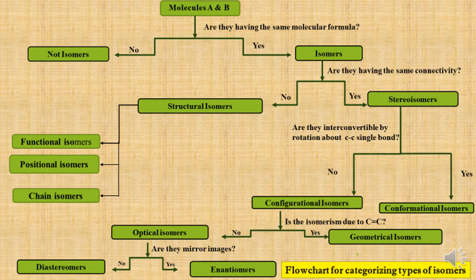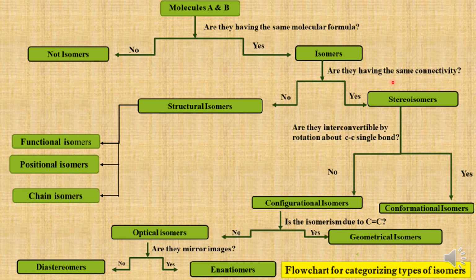Let us consider the two molecules A and B, and we shall ask a few questions. Do these two molecules have the same molecular formula? If yes, then they are isomers. Therefore, two different molecules with the same molecular formula are called isomers. If A and B differ from each other in their molecular formula itself, then they are not isomers.